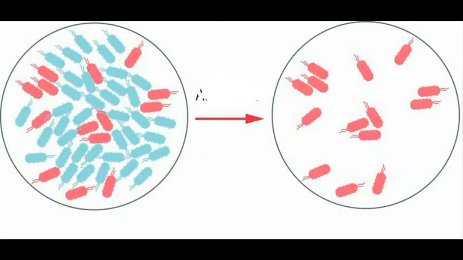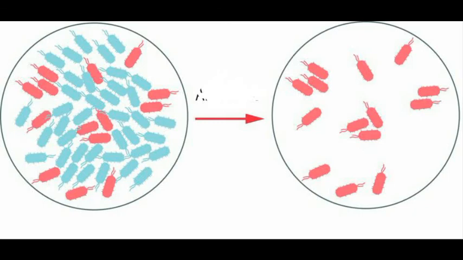Let us consider another example. This is a population of bacteria. Now, some of these bacteria shown in red have a variation such that they are resistant to heat. If the temperature increases due to global warming, then these bacteria having the variations will survive, while the others will die.